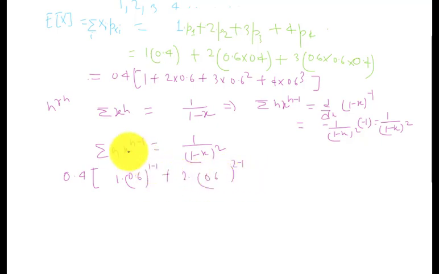So it is something like n x raised to power n minus 1. Let's apply the result. It is going to be 0.4 into 1 divided by (1 minus 0.6) whole squared. So it is going to be 1 divided by 0.4, which is 2.5. So this is our answer.